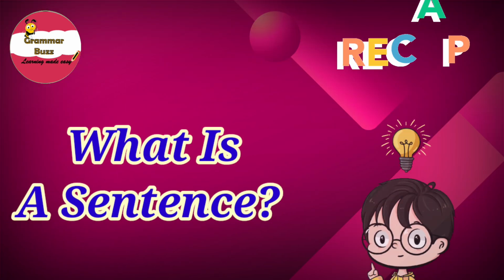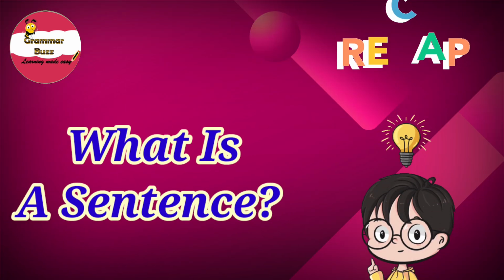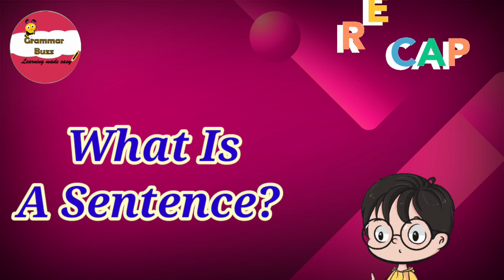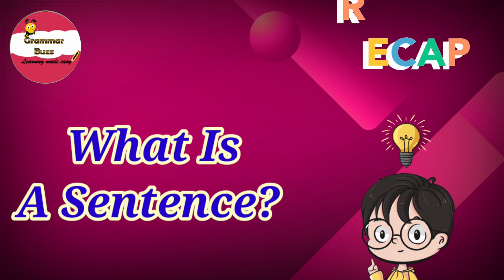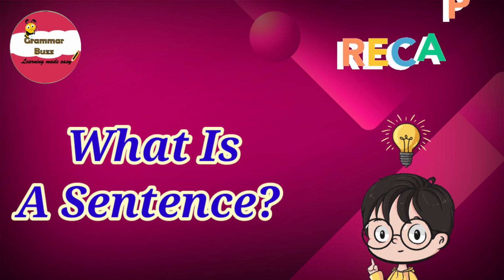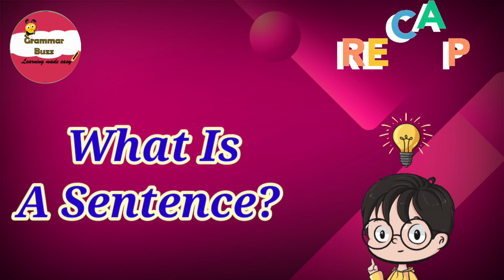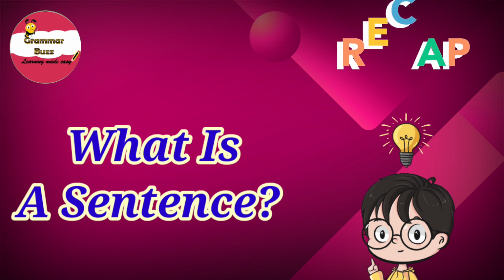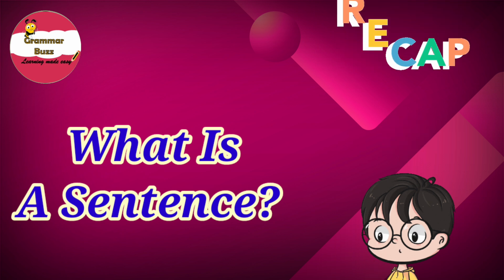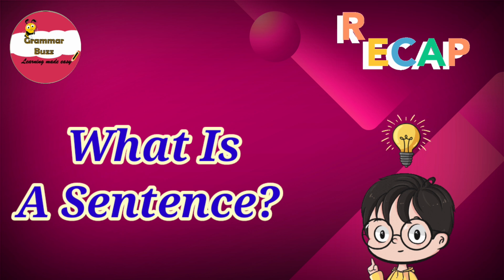So now let us quickly revise and recap what we have already learnt in our previous lessons, and that is, what is a sentence? Well, do you remember what a sentence is? I think you really do. So let us quickly revise what we have already learnt. Well, a sentence is a group of words which has been arranged in proper order.